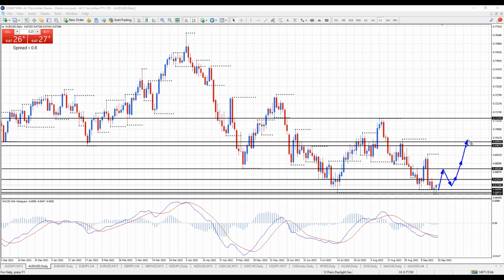And ultimately, can we move up to challenge this weekly top at 71.37? So if the dollar index does put in a lower top, that's certainly going to help the Aussie dollar hold support here at the monthly support at 66.71. And then can we put in a higher bottom to start to confirm an uptrend in this area?